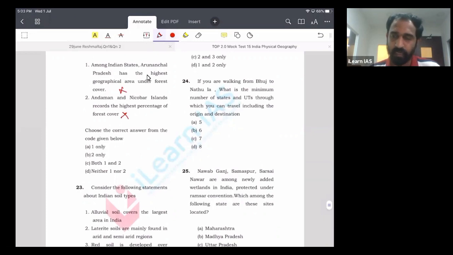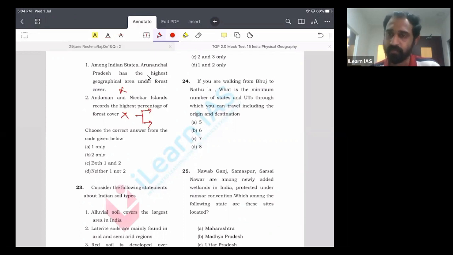Highest with respect to total area, it is Madhya Pradesh. Highest with respect to percentage, it is Mizoram. And if you consider UTs, among UTs, it is Lakshadweep. Okay. So there is a connection between Mizoram and Lakshadweep. Lakshadweep and Mizoram have some similarities. Say, for example, the highest tribal population in India with respect to percentage among states is found in Mizoram. Similarly, with respect to percentage among the UTs, it is found in Lakshadweep.